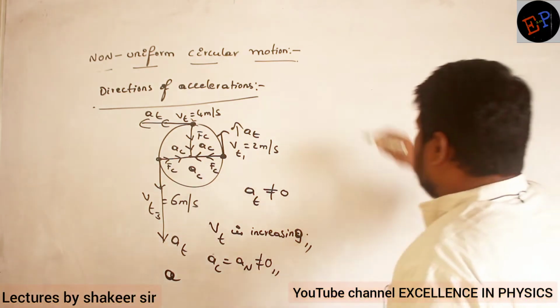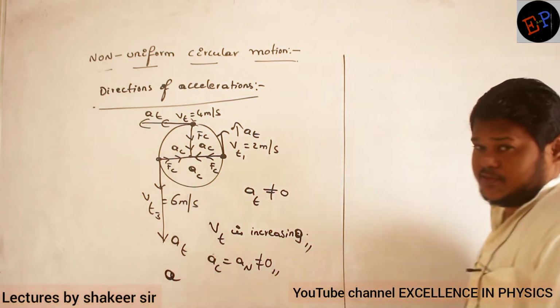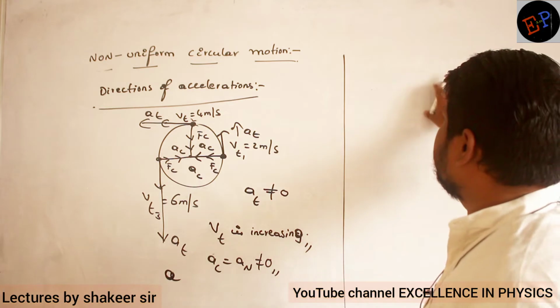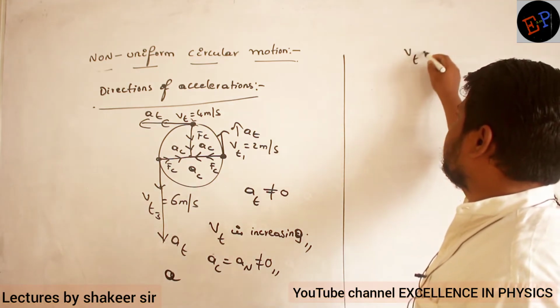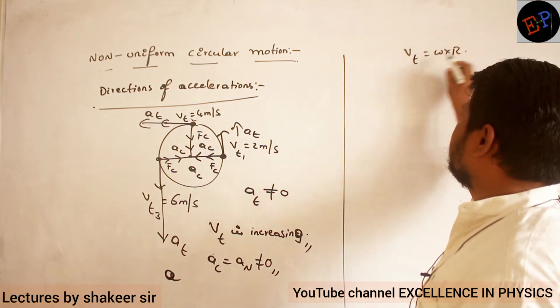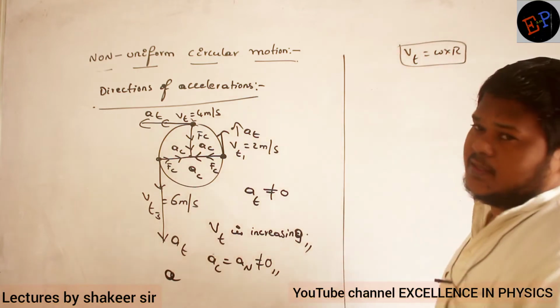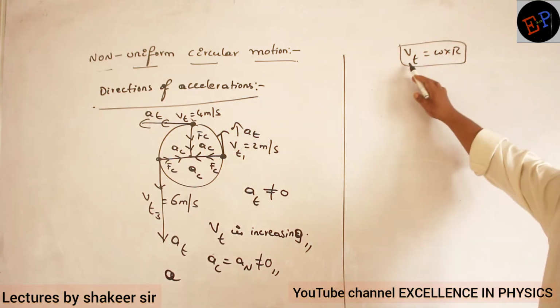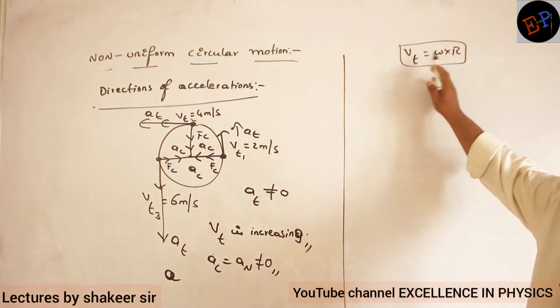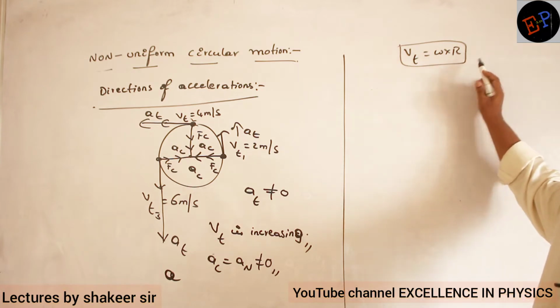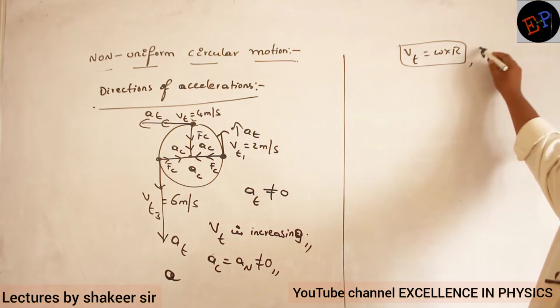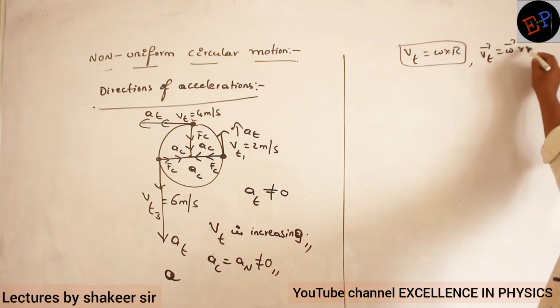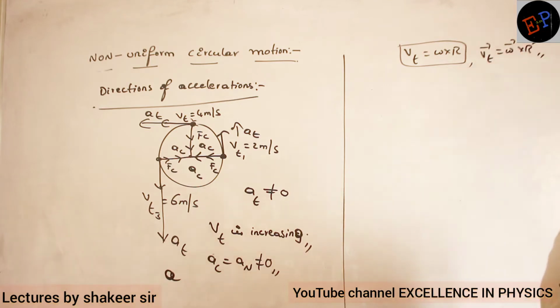Already we have studied some equations. What are the equations we have studied? V tangential is equal to omega into r. This we studied in the last class, the relation between tangential velocity and angular velocity. Vt is equal to omega into r. In vector form, how have we written it? Vt vector is equal to omega vector cross r vector. This also we have written.